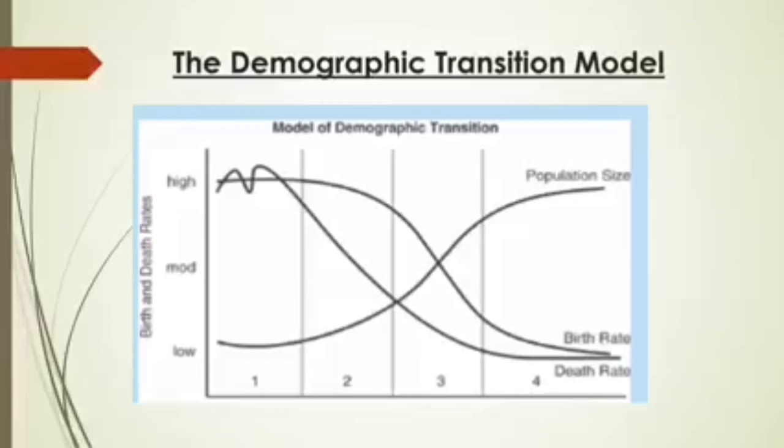Then stage 2, the time period is 1936 till 1970. In this one, we have observed that the death rate is declining sharply. Why? Because of increased medical facilities during that time period. Medical facilities increased, more vaccination was available, hospitals, doctors, and the use of antibiotics started during that stage. That is why the death rate is declining.